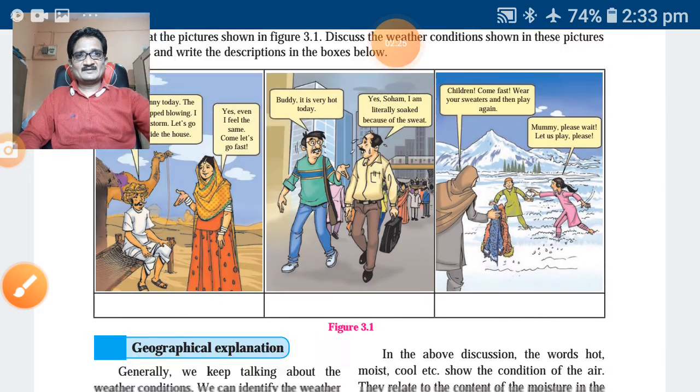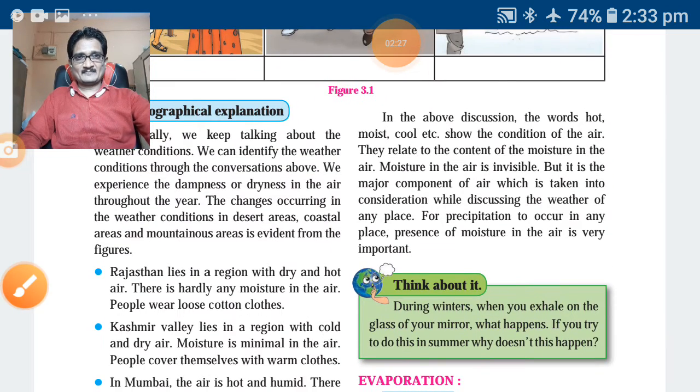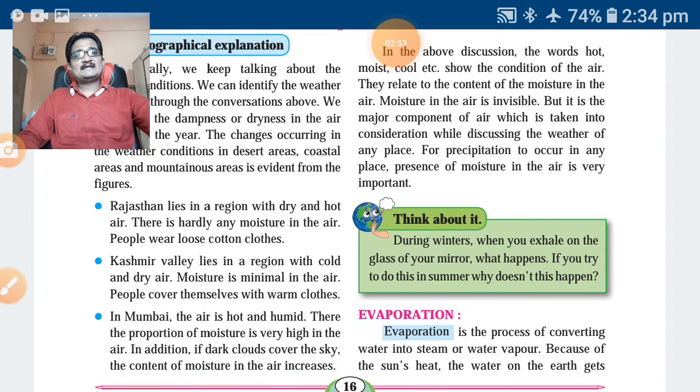Use your brain power. Some activities have been given, and activities are also reduced. All these activities you can do at home. As the lesson goes on, we will see that.